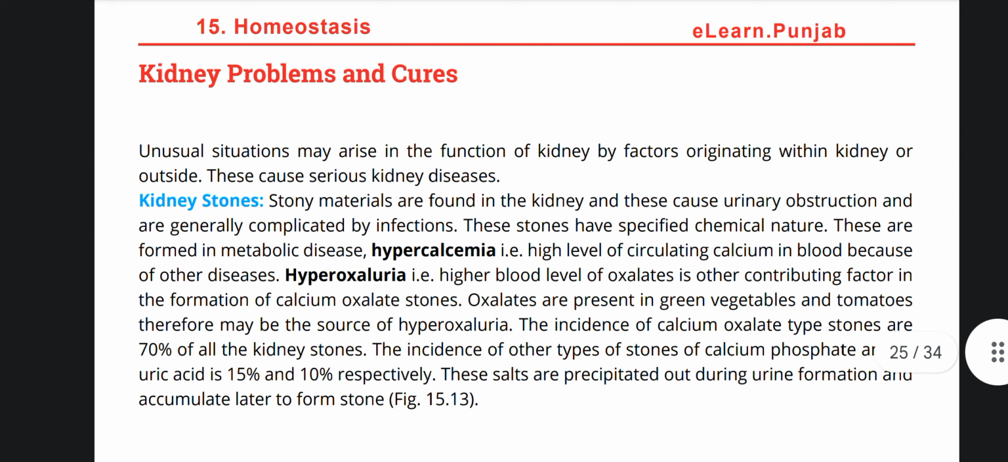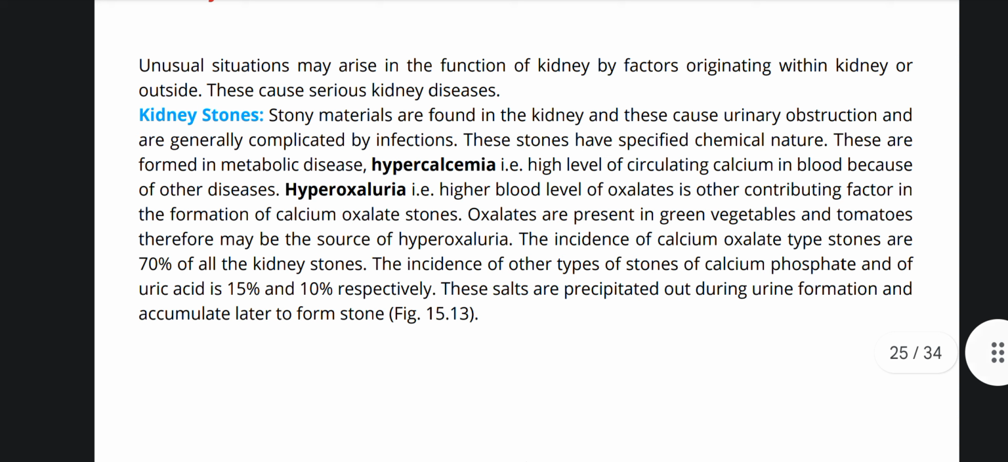Kidney problems and cures. Unusual situations may arise in the function of kidneys by factors originating within the kidney or outside. This causes serious kidney diseases. Kidney stones: stony materials are found in the kidney and these cause urinary obstruction and are generally complicated by infections. These stones have specified chemical nature.